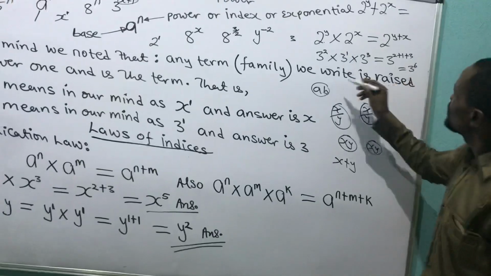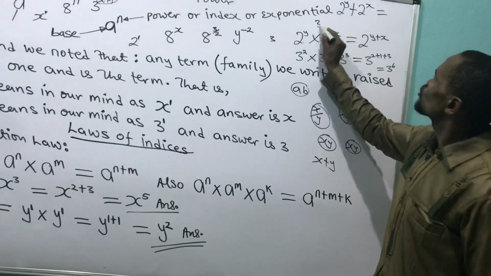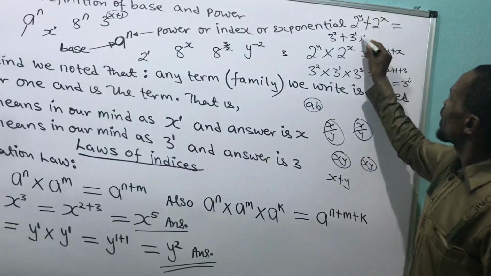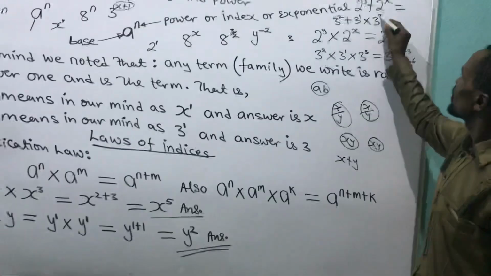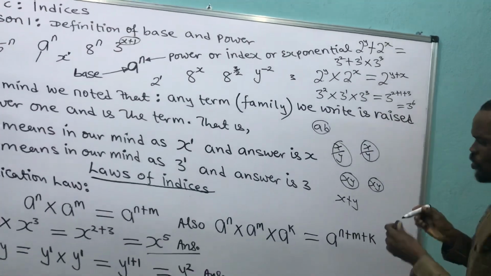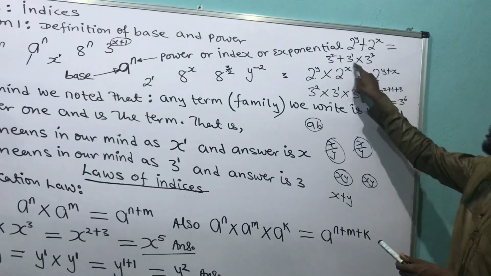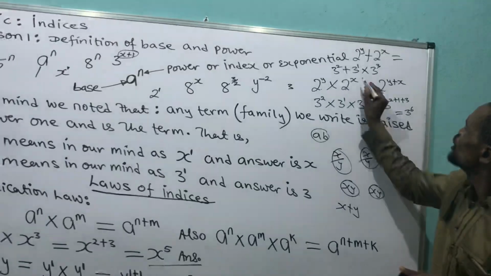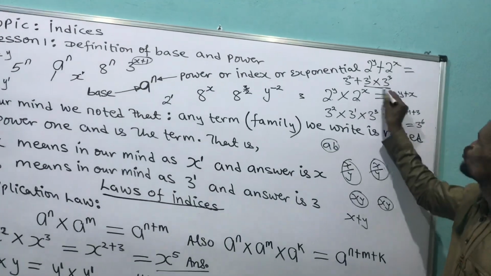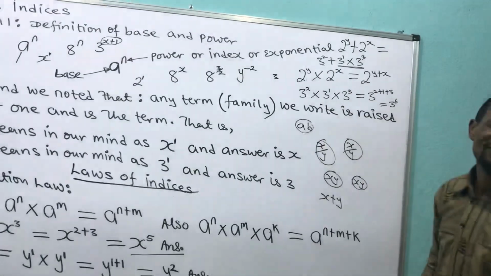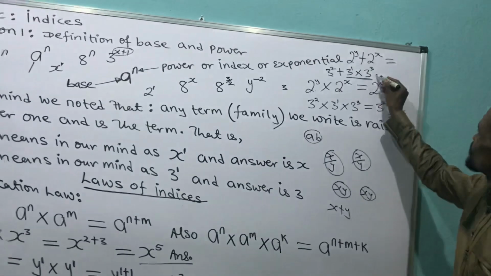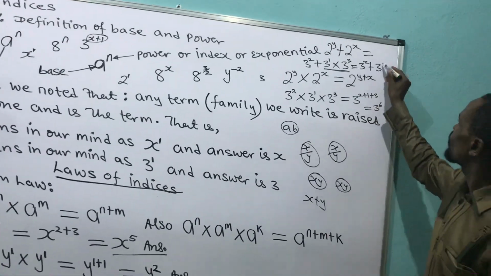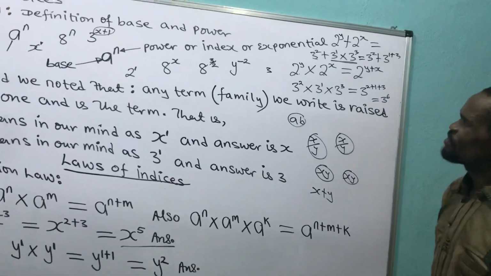But if this becomes 3 raised to power 2 plus 3 raised to power 1 times 3 raised to power 3, can I do this? No. I can only do this between these 2 persons. This person cannot do that. I can't do that there. I cannot say that my answer becomes 3 raised to power 2 plus 1 plus 3. I think you're following what I'm doing.